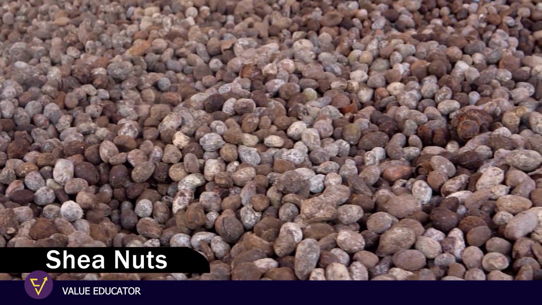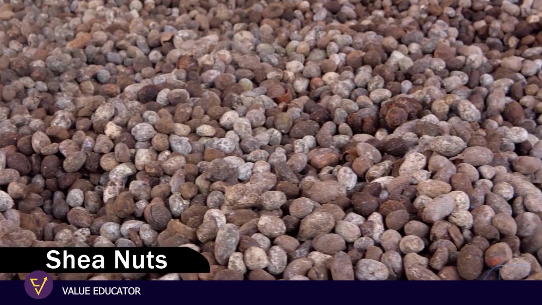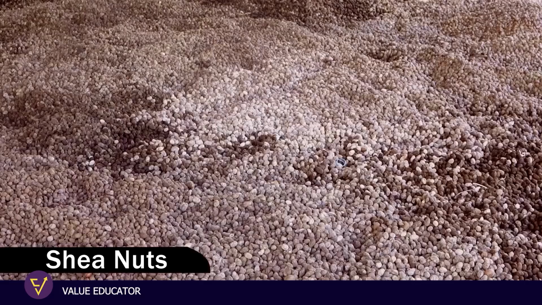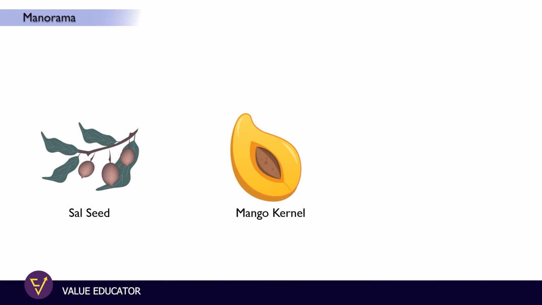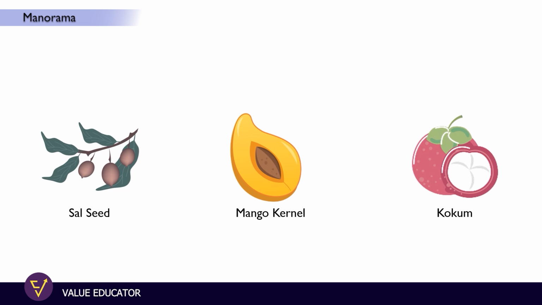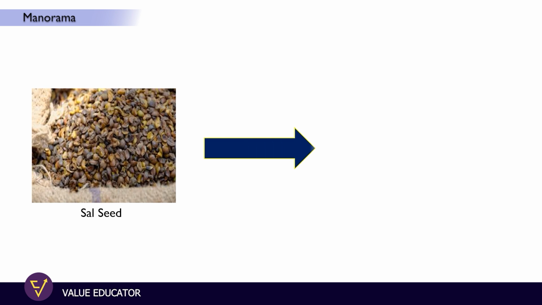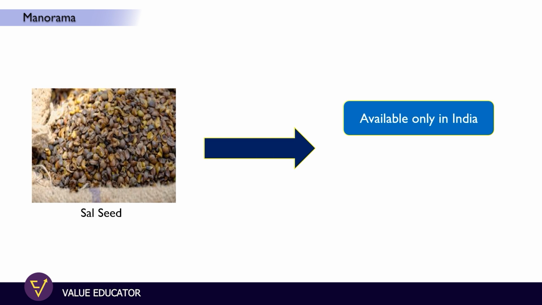Globally, cocoa butter equivalent is made from the shea nuts which are available mainly in the western region of Africa. However, CBE can also be produced from other seeds like sal, mango, and kokum, which are available in India. The most suitable raw material is the sal seed, which is available only in India, and this raw material is available very much in abundance.